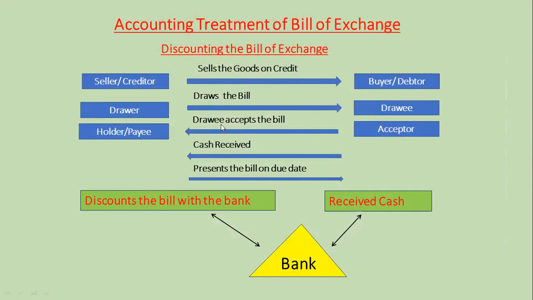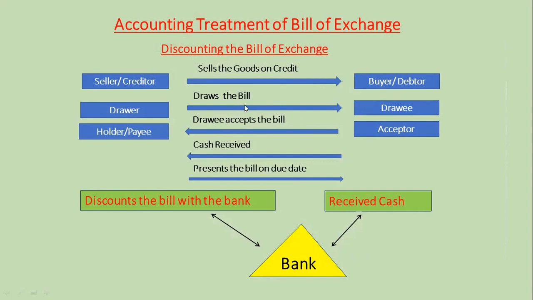Discount is an expense incurred by the drawer. So it is debited in his books of accounts. As shown in this slide, seller sells the goods on credit to the buyer.